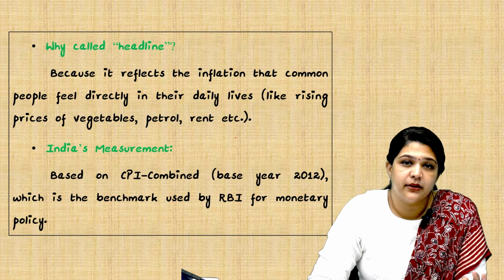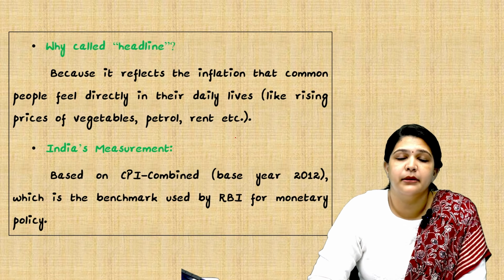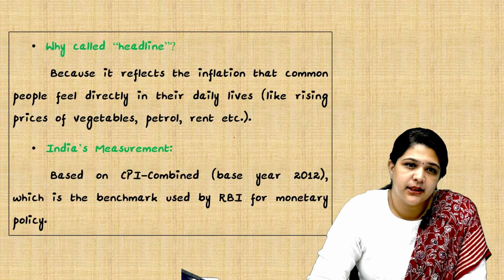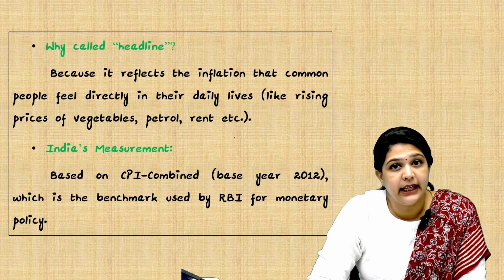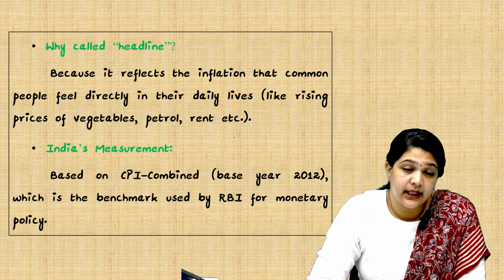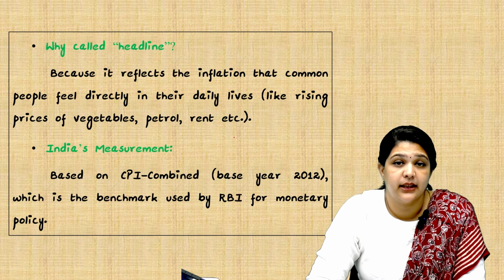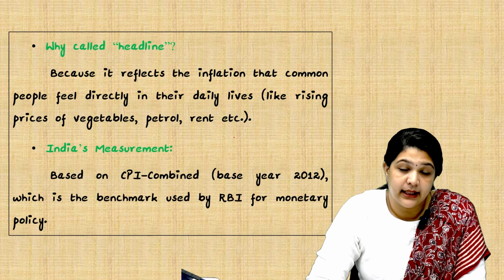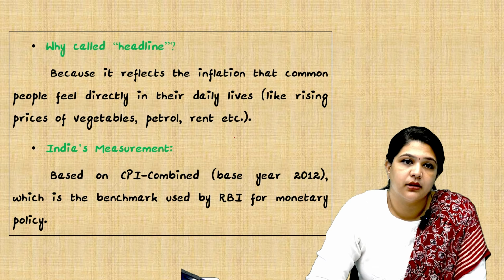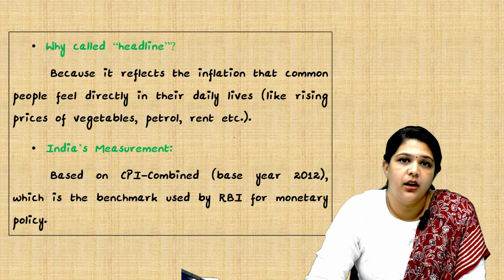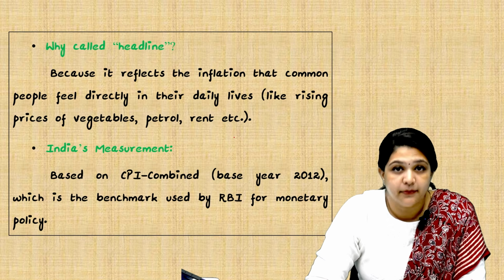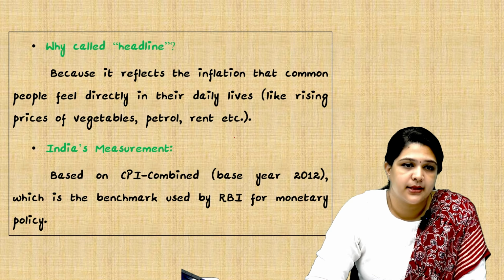Because it reflects the common people's life. Whenever there is a change in headline inflation, it directly affects individuals, consumers, and the life of people. Like the cost of living will rise. That is why it is called headline inflation, because of its impact on people's lives.